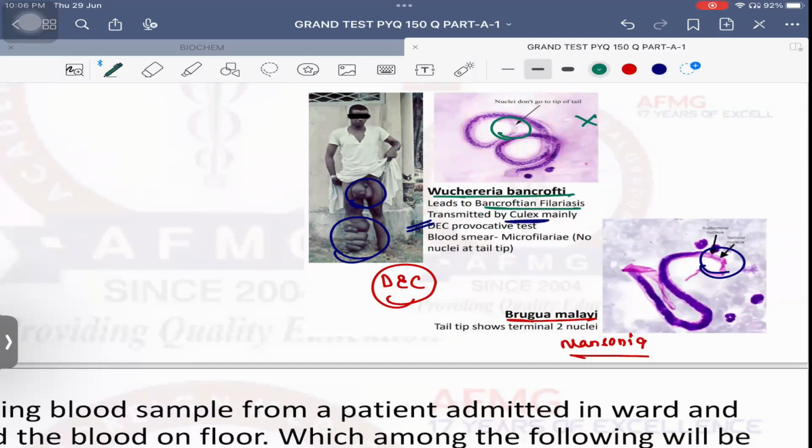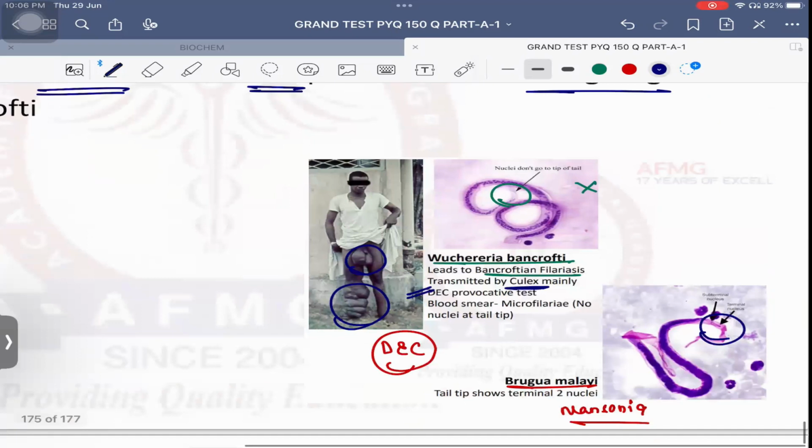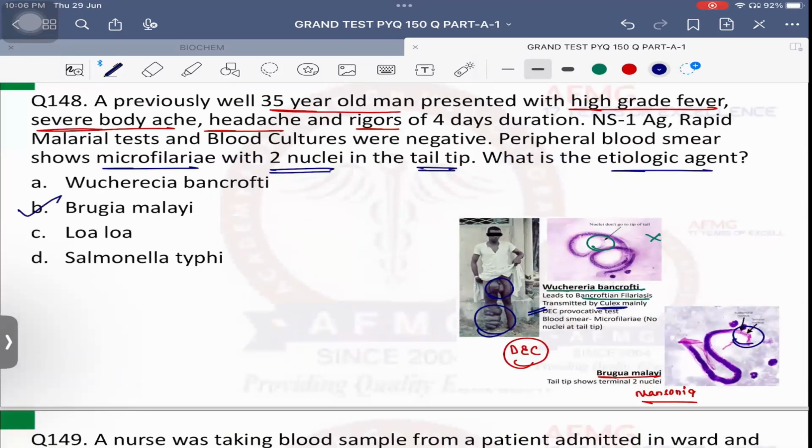Triple therapy given for elimination of lymphatic filariasis from India: diethylcarbamazine plus ivermectin plus albendazole. Please remember this. Important filariasis. So here the causative agent is Brugia malayi because two nuclei are seen in the tail tip.